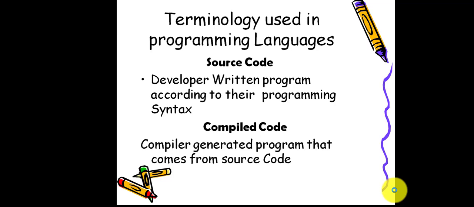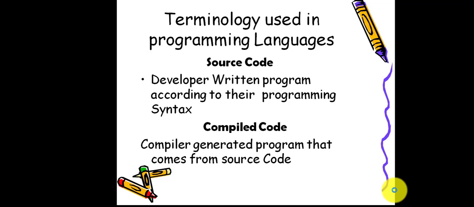Now the terminologies used in programming languages. Everyone says source code. What is meant by source code? Mainly these words are used when you go into the IT industry. Source code means the developer-written program. Whoever the developers in your company are, they write programs in their programming languages. If I tell them to write a program in Java and they write it, that is the source code.